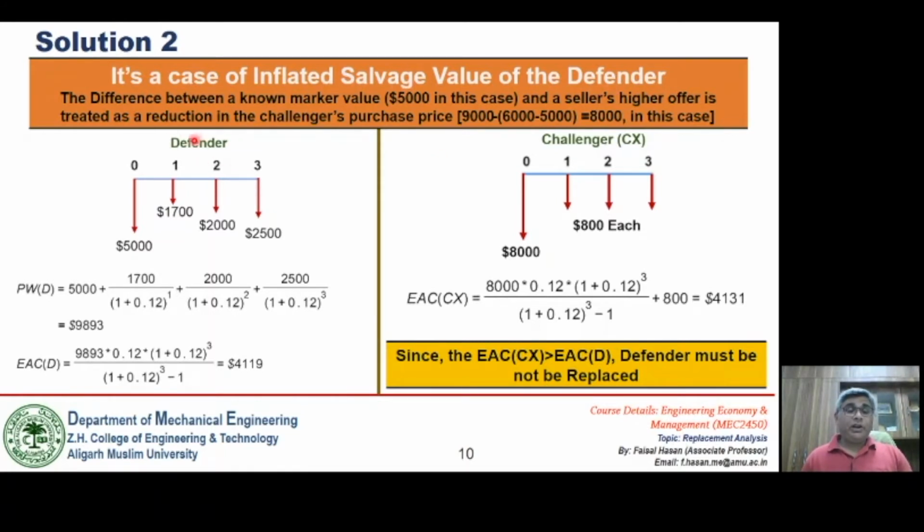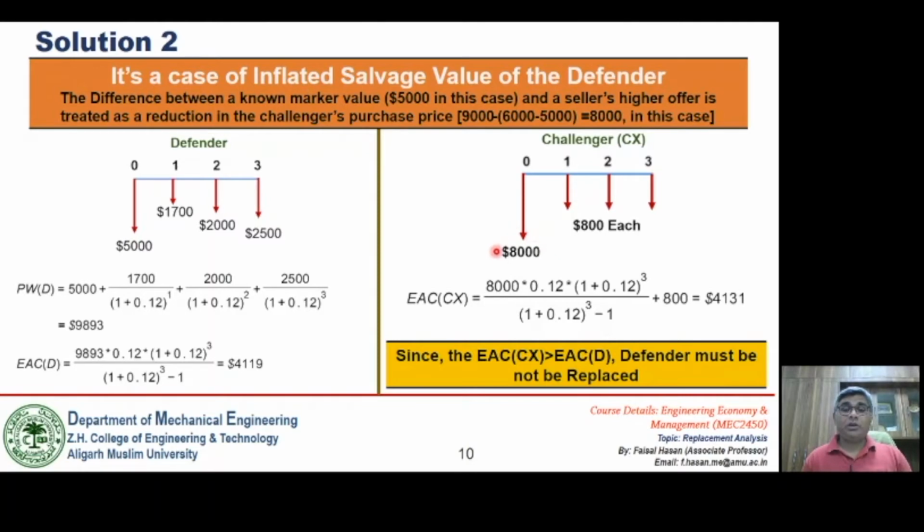So again, for the Defender, the cash flow is the same as what we have drawn for problem 1. So again, the EAC is the same, $4119. Now when it comes to the challenger, since a higher price is being offered for the Defender, that higher price is being taken care of by reducing the first cost of the challenger.